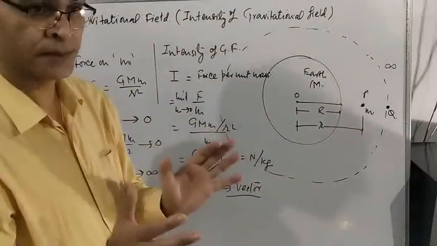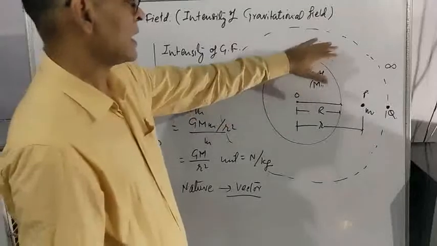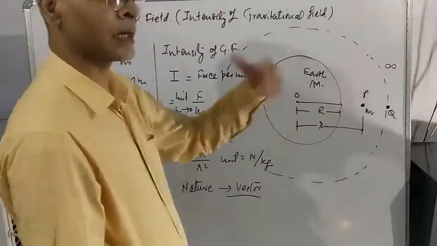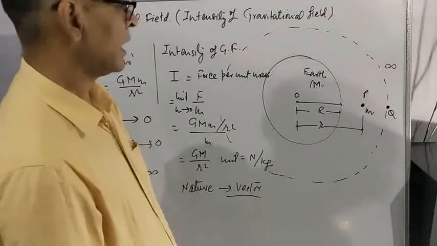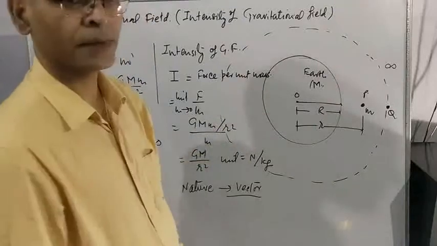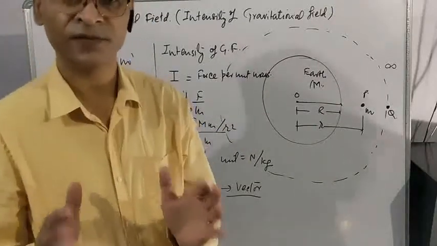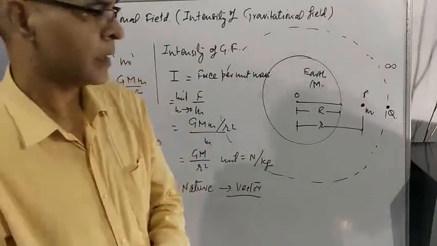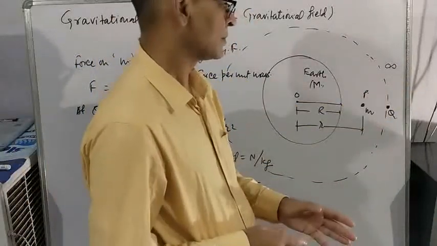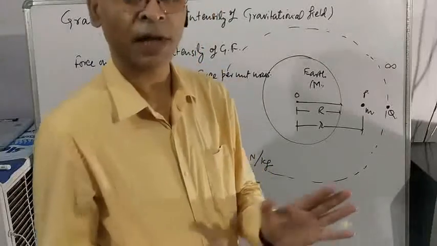Think otherwise. There is a space around the Earth or any other planet in which, if a particle is kept anywhere, the particle will experience some force. And beyond this boundary, force is not acting.